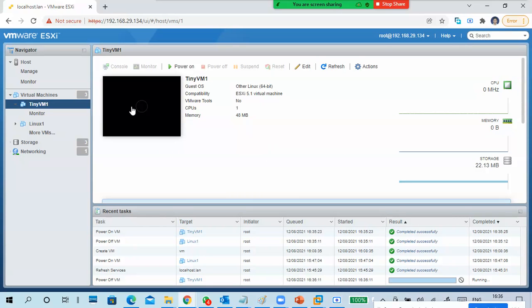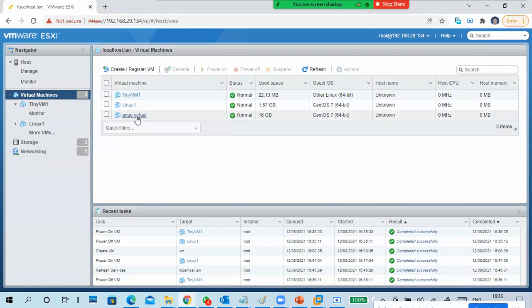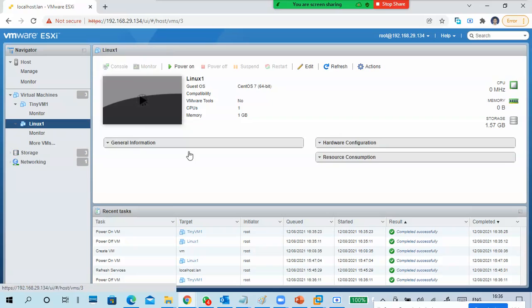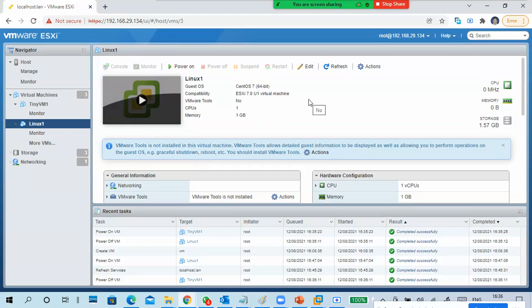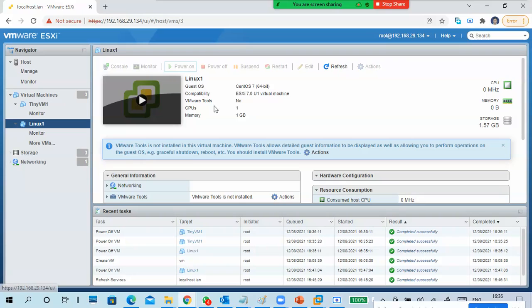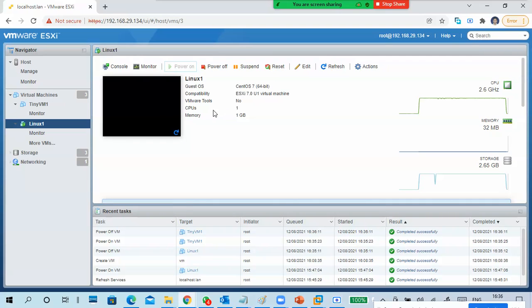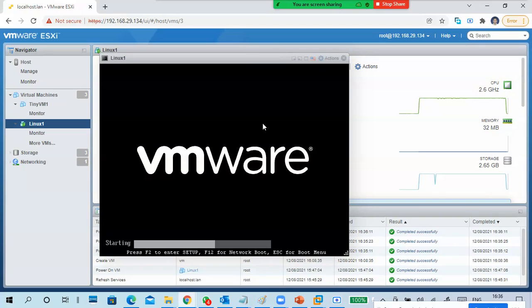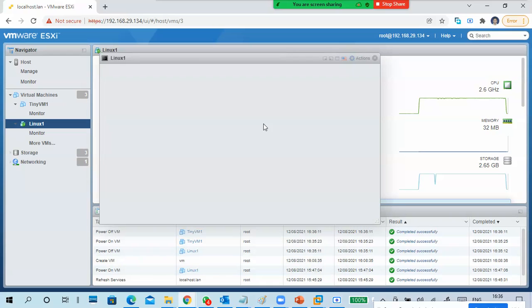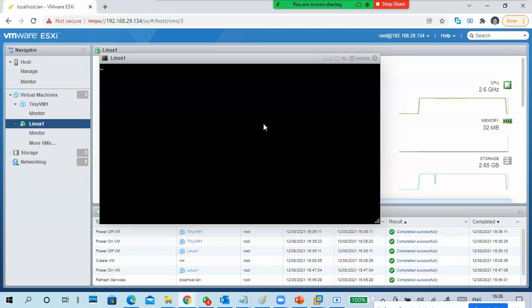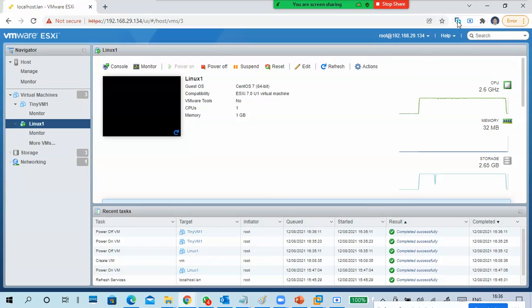Actually, if you want to see how to install, we can do it, no problem. But again, it will take a lot of time, another 15-20 minutes. So it is booting. My Linux, not your Linux. I don't know what happened, we'll see that one later. Okay, guys, next part of this one.